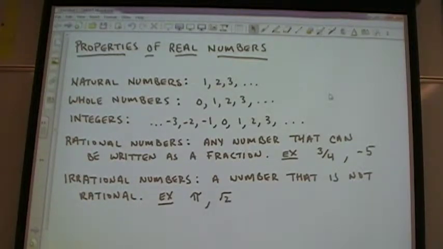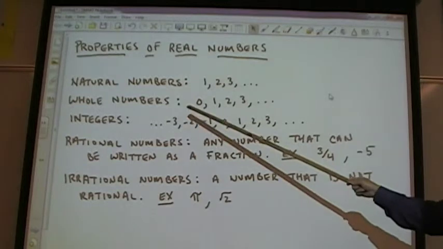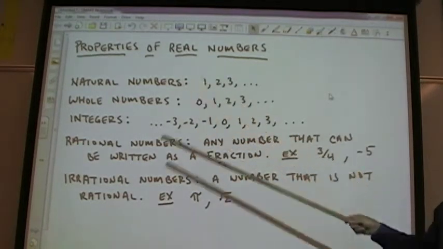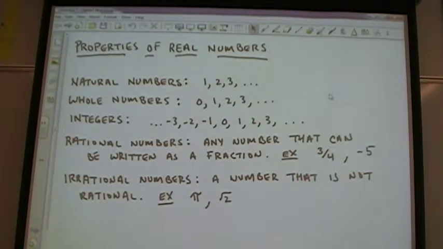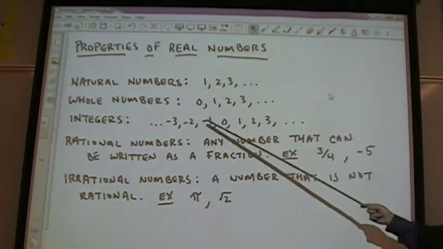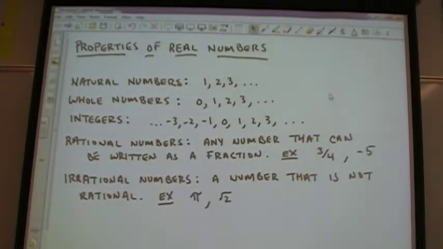Yes. What's the difference between natural and whole numbers? Whole includes 0. Natural starts at 1. That's the only difference. Okay? Integers include all the negatives. All right, moving on.